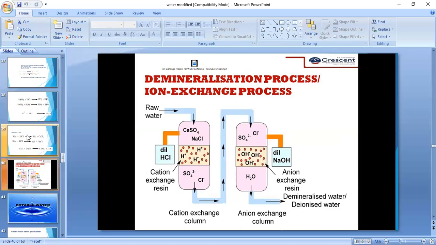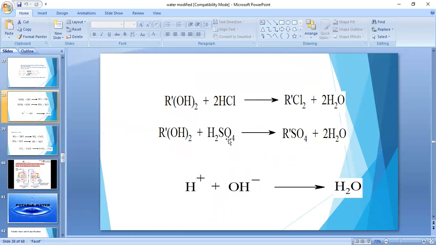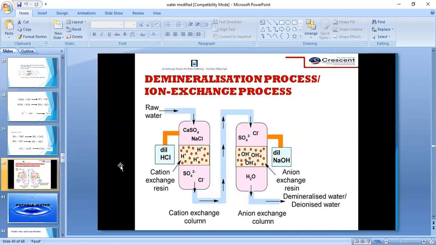Finally, H+ and OH- ions give the water. The H+ ions come from the first chamber, and the OH- ions come from the second chamber. Both combine and release pure water without any dissolved salts, because all cations and anions are removed by the cation and anion exchange resins. So this process is also called the demineralization process.